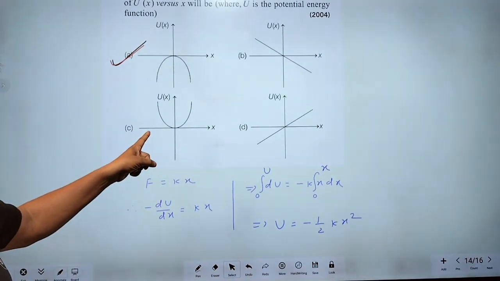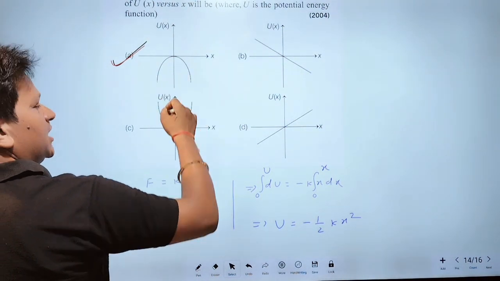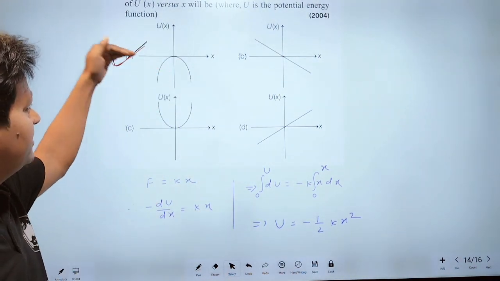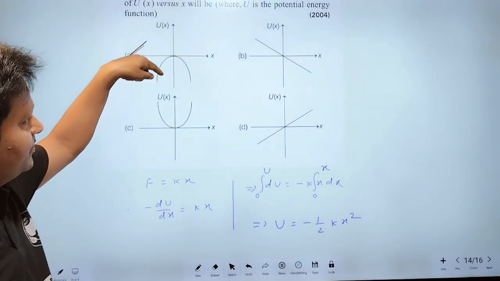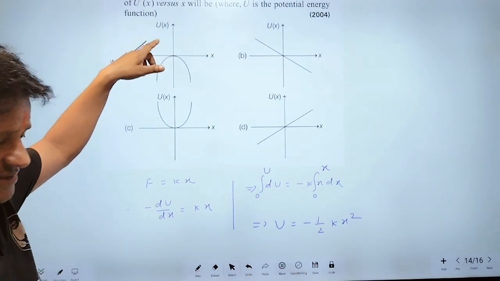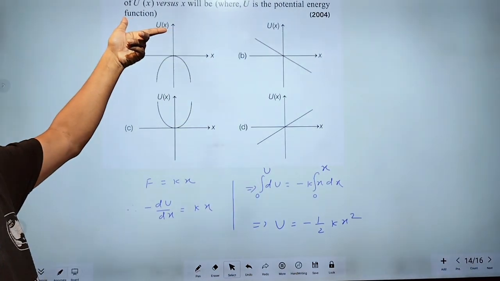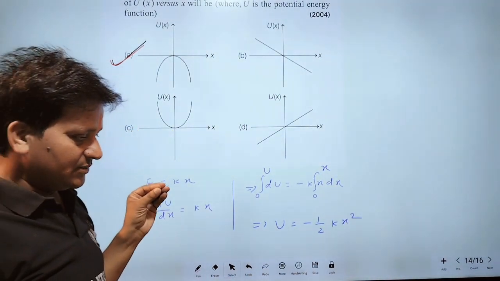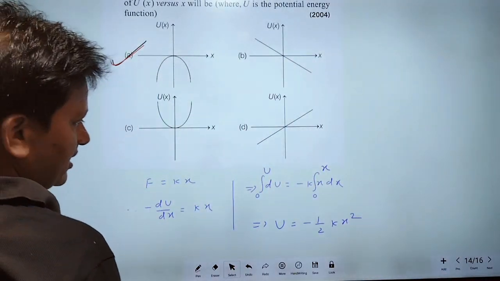Therefore, this option will not be correct, because here potential energy is always positive, above this line will be positive, but here the graph is below the x-axis, therefore potential energy is always negative. Below the x-axis is negative, above the x-axis is positive. Therefore, which option is correct here? A option is the correct option.